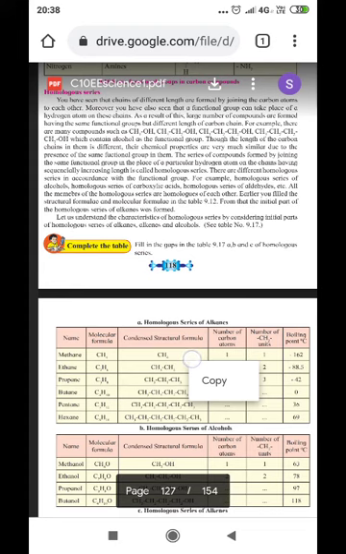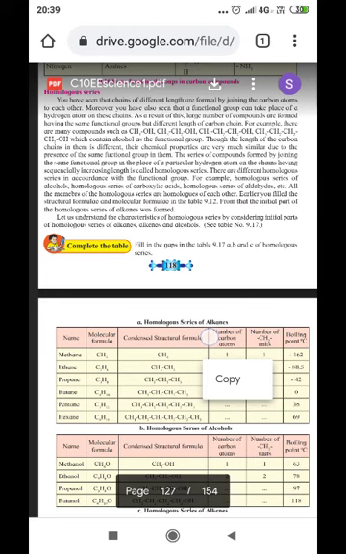The series of compounds formed by joining the same functional group in the place of a particular hydrogen atom on the chains having sequentially increasing length is called a homologous series. There are different homologous series in accordance with the functional group. For example, homologous series of alcohols, homologous series of carboxylic acids, homologous series of aldehydes, etc. See the structural formula and molecular formula in table 9.12.